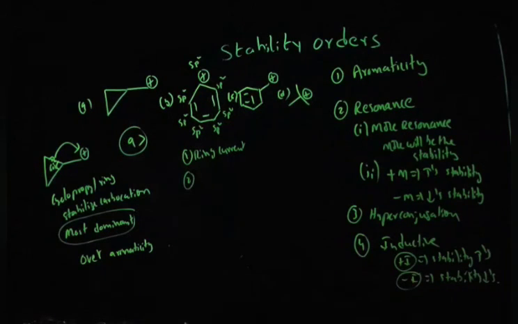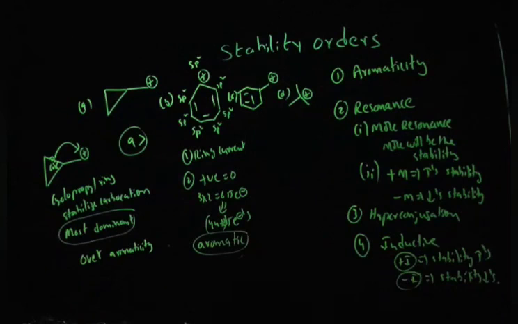And the second factor, as I told you, you have to count the number of pi electrons. The positive charge is going to contribute 0. There are 3 pi bonds, and each pi bond contributes 2 electrons. The total will be 6 pi electrons. 6 pi electrons belongs to the 4n plus 2 pi electron system. It contains ring current as well as 4n plus 2 pi electrons, so it is an aromatic compound. Aromatic compounds are stable, but the cyclopropyl ring next to a carbocation will stabilize the carbocation more than an aromatic system.